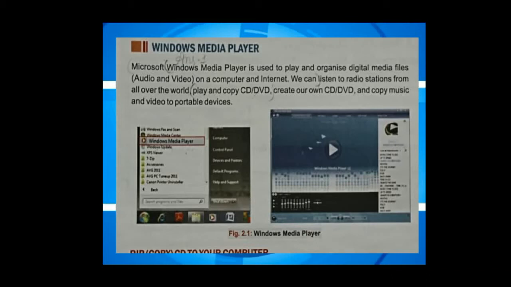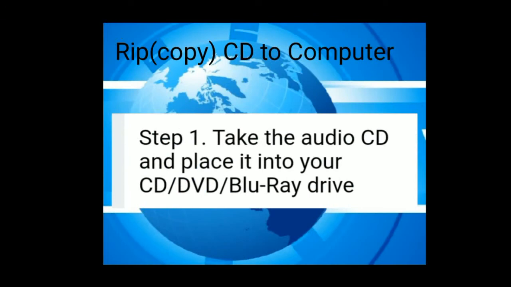Suppose you want to make a new CD, the same copy of a CD, then you use Windows Media Player, and you can also copy data from CD to your computer. Suppose you want to copy some images or audio from CD to computer, then you copy through Windows Media Player. So now we discuss RIP, meaning copy CD to computer.